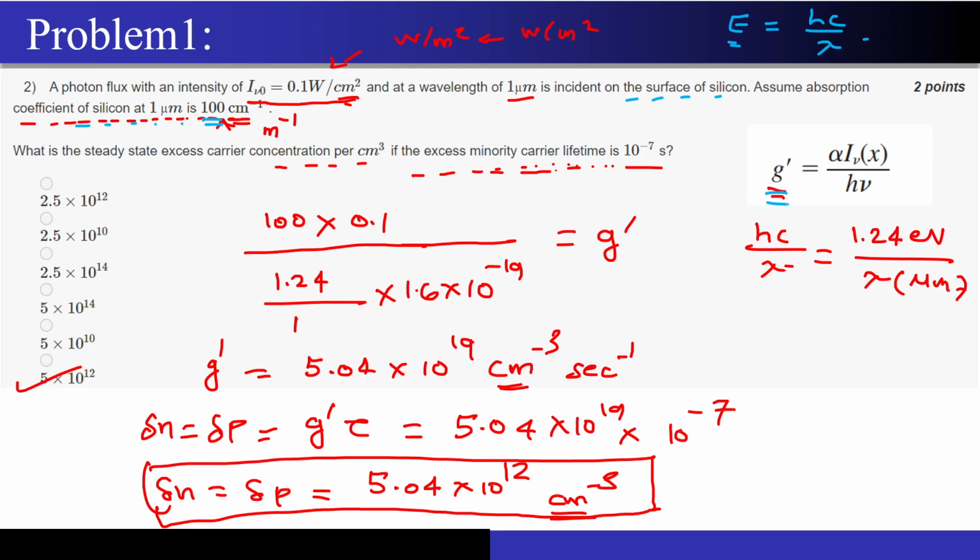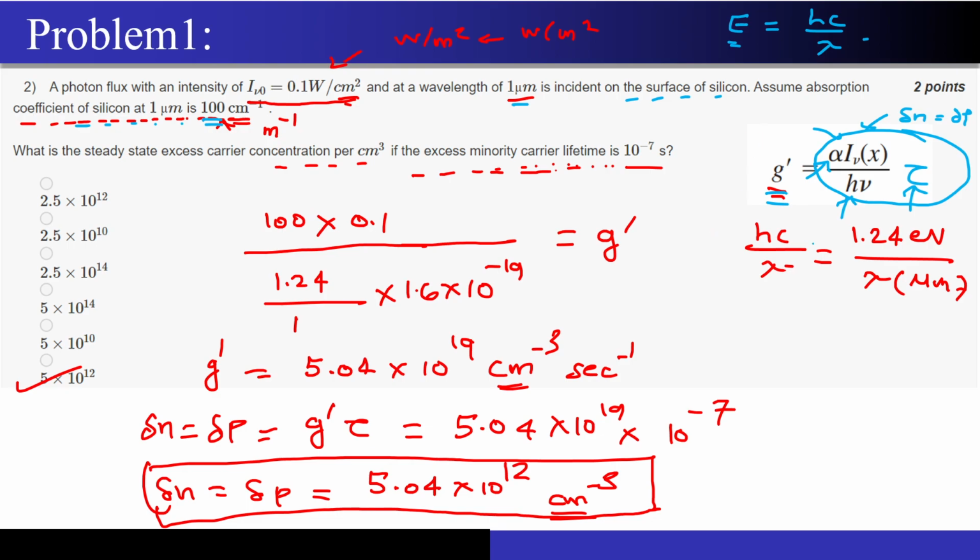This is the generation rate that I have. If I just multiply it with the tau, then I will get the excess carrier concentration. Now let me check. The value of tau has been given to me. Since the wavelength has been given to me, the value of h nu I know, the value of alpha also I know, and the value of this intensity has also been given to me. I just have to substitute everything into this equation and I will be able to get the answer.